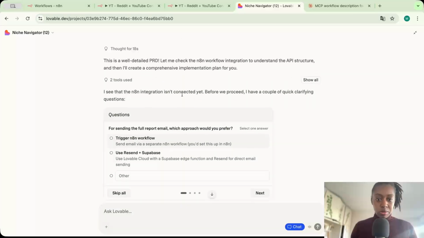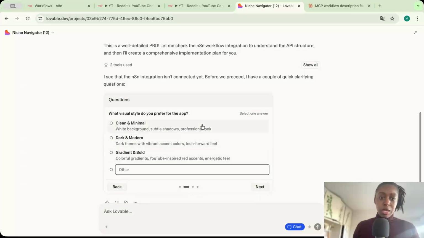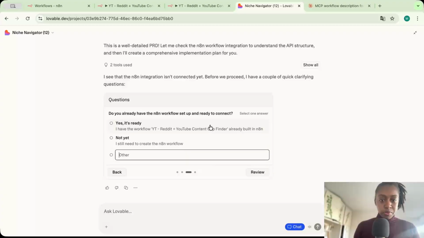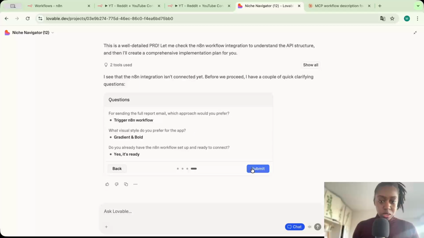So now it has some further questions for me. The second part of the workflow is to send the report email. We will do that via another N8N workflow. And now it's asking me what my visual preferences are. Let's go for gradient and bold. And it's asking me if the workflow is ready. And yes, it's already ready. So let's submit.